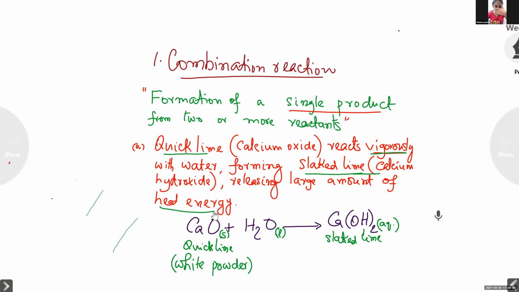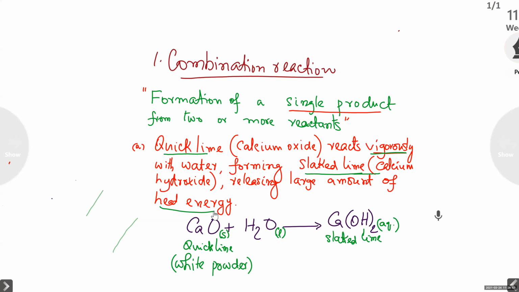Don't take this for fun. I'm not asking such questions for fun. All these questions are asked for the board examination. You will be given a reaction and asked, what is the type of the reaction? This is a combination reaction.